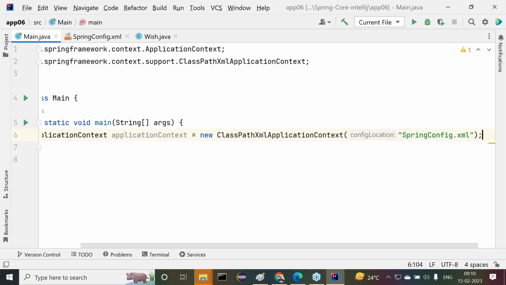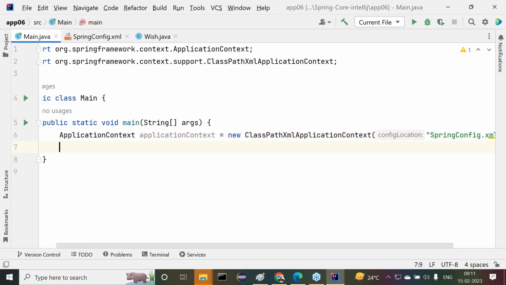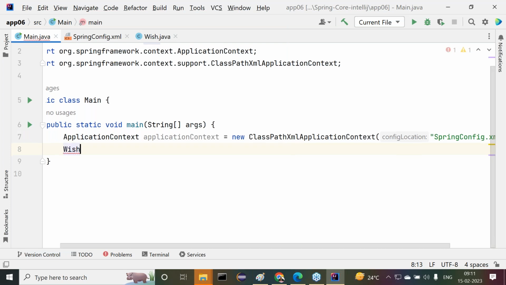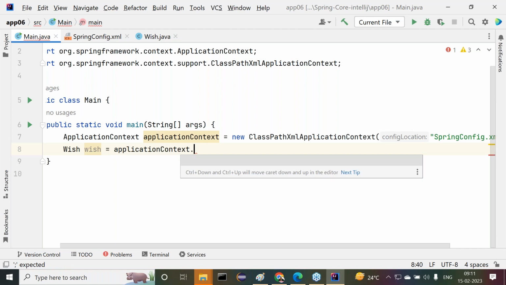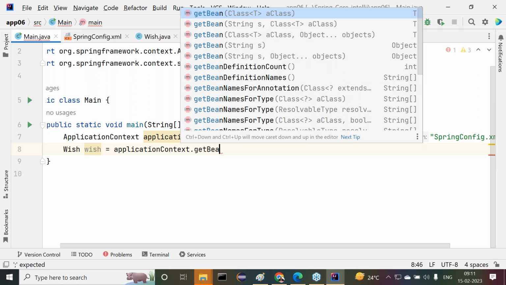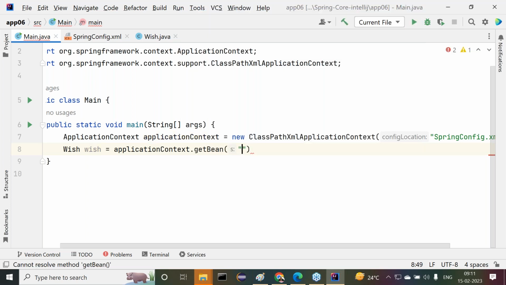Right. Next, after that, I need to get a bean object. So let me get this bean object. How are we going to get it here? Wish is equal to applicationContext dot getBean method. Observe carefully. Previously, we used this getBean method with a string parameter. Yes, here it is available. There we have to write wish. There we are able to get it.